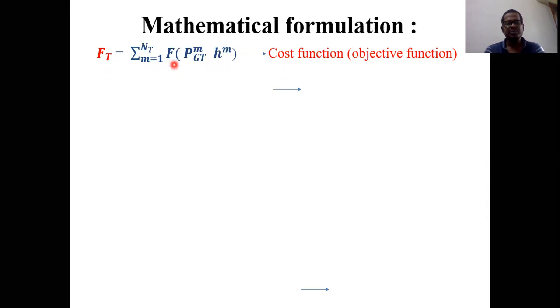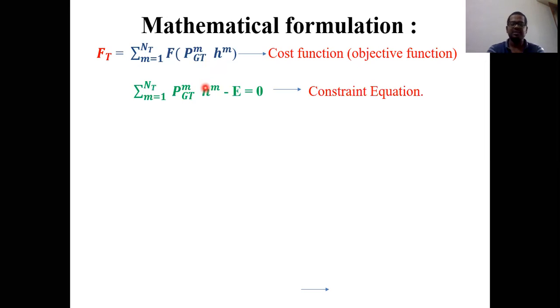Ft equals sigma m equals 1 to nt, f of PGTM into hm. This is nothing but the thermal energy. And this equation can be considered as a cost function, and this is nothing but our objective function. So our main objective in this case is to minimize the thermal energy, or we can say to minimize the fuel cost in the thermal power plant. That is nothing but the objective function.